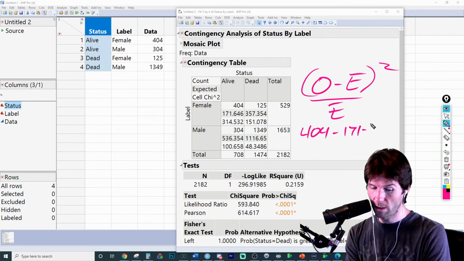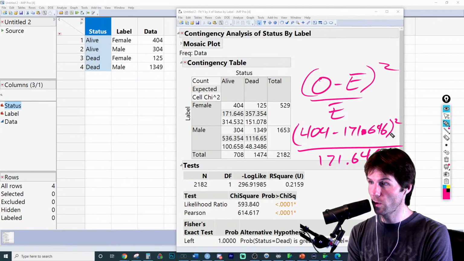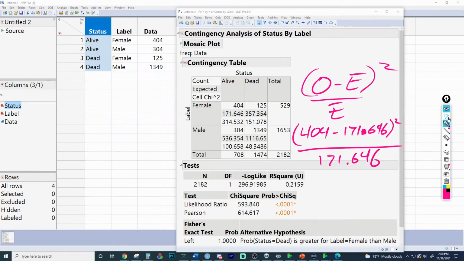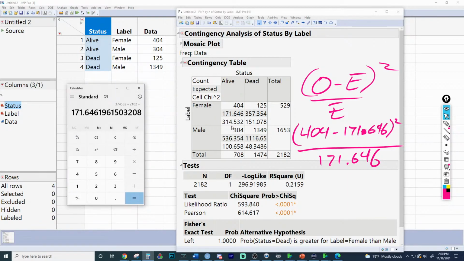So if you were to take any of these numbers, like the observed of 404 minus the expected of 171.646, square that difference so it's positive, and then divide by the expected, you can double check your work. This is a really good thing to practice. Could I find a cell chi-squared? Will this solve to 314.532? So 404 minus 171.646, then we square that and divide by 171.646. And that's it right there.